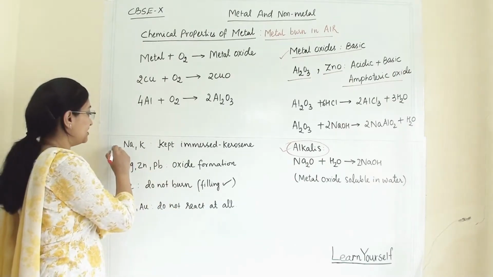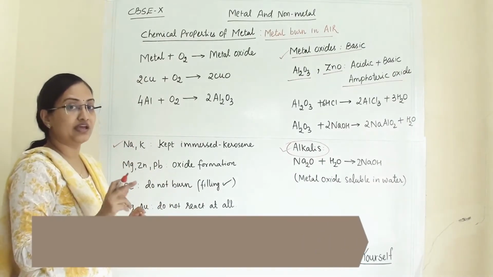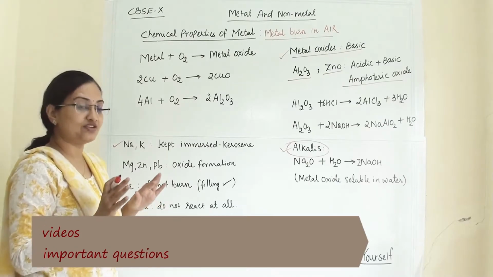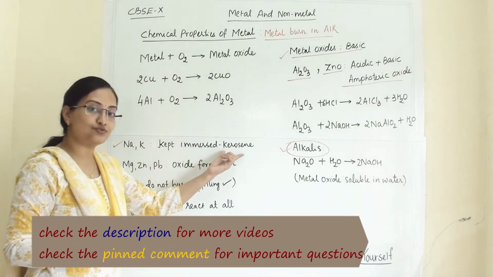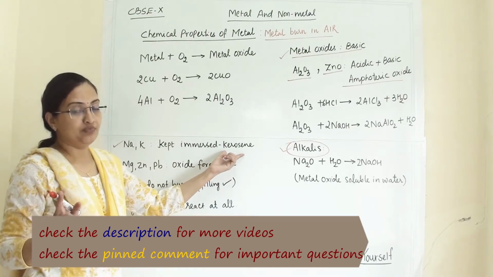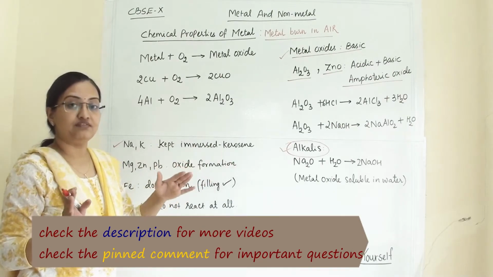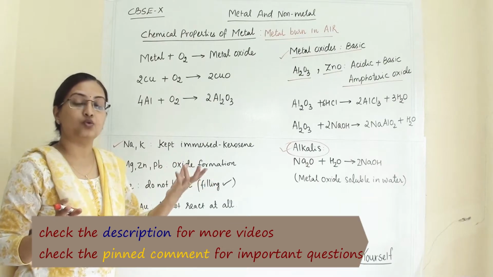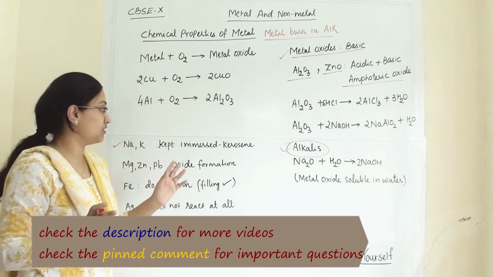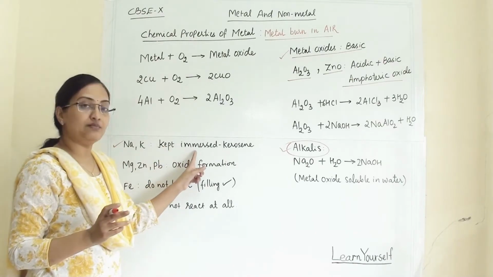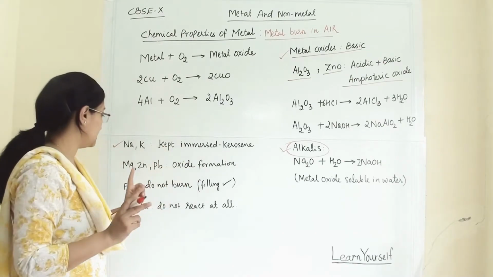Potassium and sodium are very reactive. We cannot keep them open, they will catch fire. So we have to keep them immersed in kerosene or in oil, because they are very reactive. They will catch fire if we keep them open in the atmosphere. At room temperature also they will catch fire. So we have to keep them immersed in oil or kerosene.